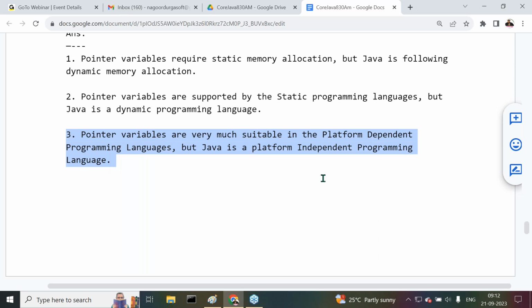Try to understand this point now. Some explanation, maybe the interviewer may ask. The first two questions are very common, and those answers are sufficient. But if you say this point, that pointers are very much suitable in platform dependent programming languages, and Java is a platform independent programming language, immediately the interviewer will ask why pointers are suitable in platform dependent languages and why they are not suitable in a platform independent programming language. Tell me some internal content. Okay, a minute.